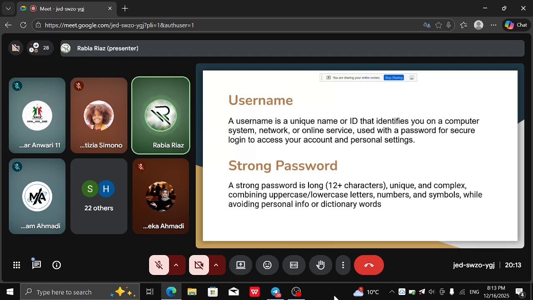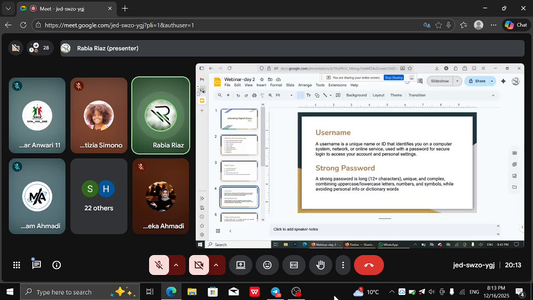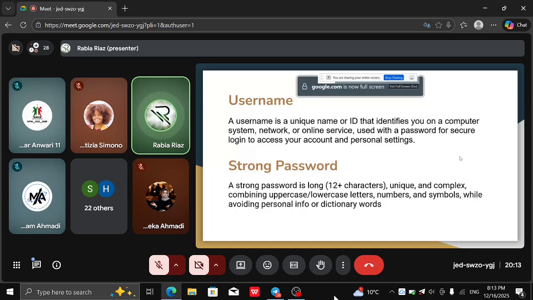Okay, so what's a strong password? First of all, what is a password? It is a passcode that you use to access your account. Just like I said, you use it with a username to access your account settings and all the data stored on a particular platform. And now, what is a strong password?